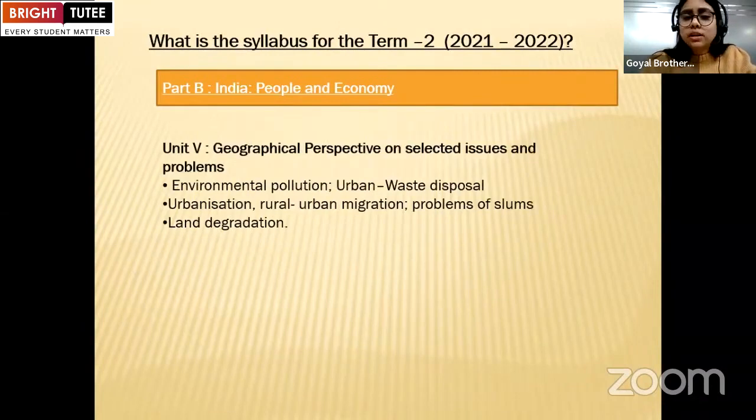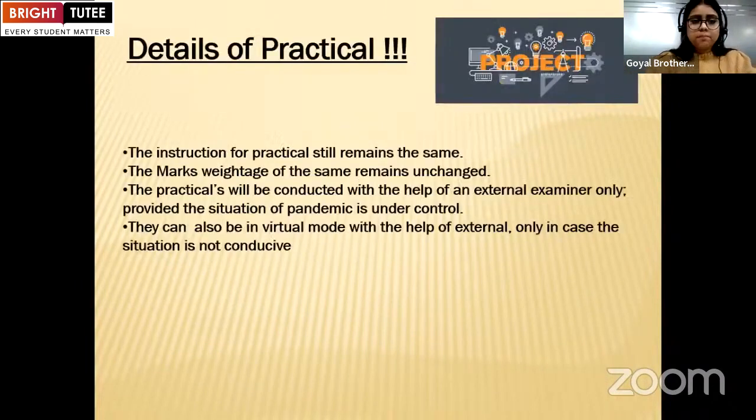Now, the fifth unit is geographical perspective on selected issues and problems. Yes, in this, they will be reading about environmental pollution, urban waste disposal, then urbanization, rural-urban migration, problems of slums, and land degradation. So, part B consists of 5 units. Okay, so that was the bifurcated and reduced syllabus given by the CBSE.